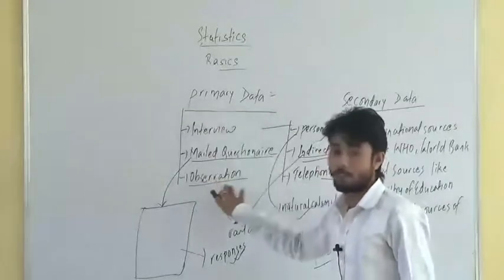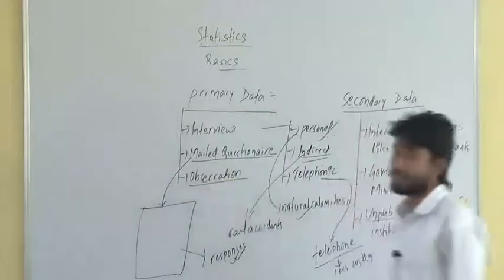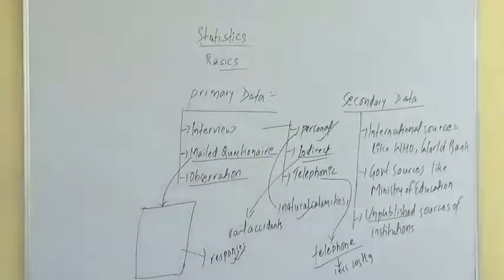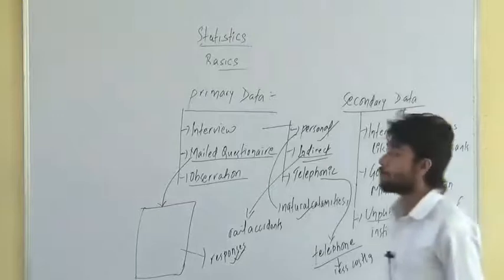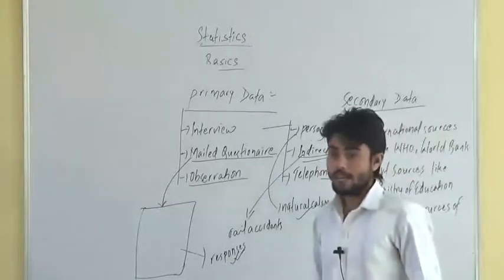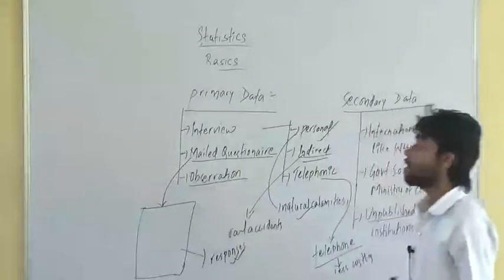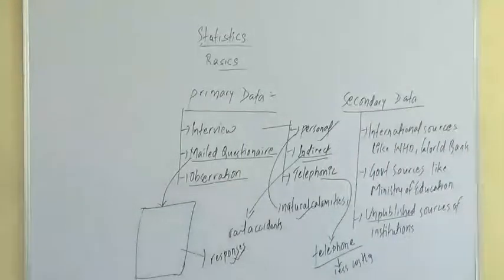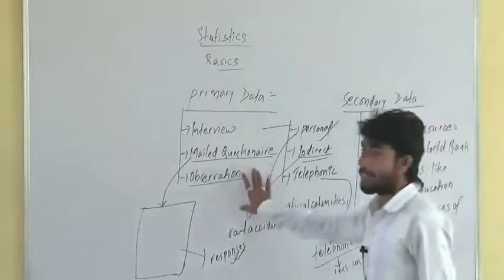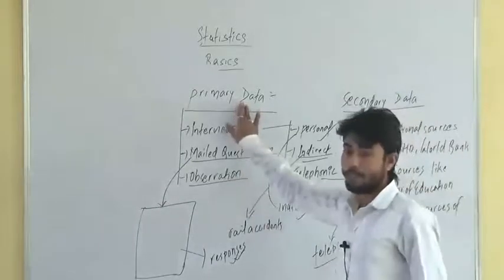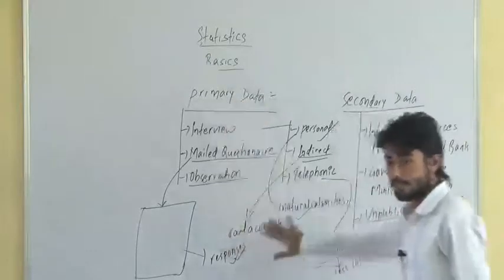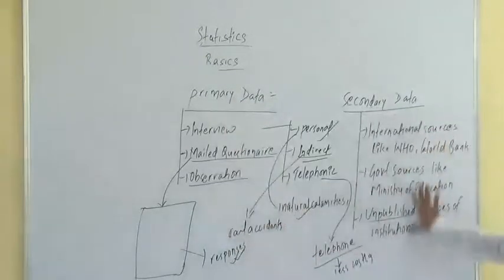You see your surroundings, the localities around you, and find out some information. This method of collecting information is called observation. So this is called the observation method of collecting primary data. And these are self-explanatory here.